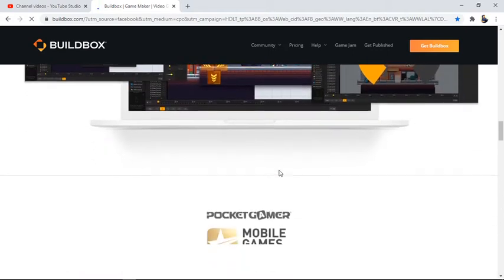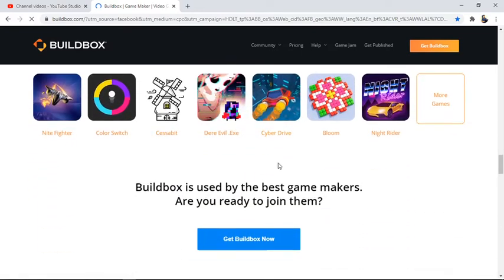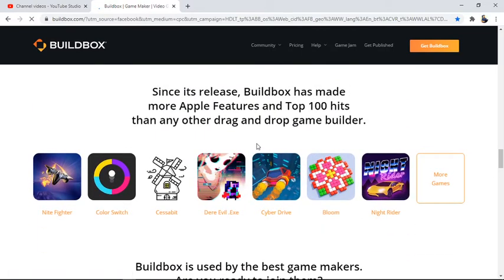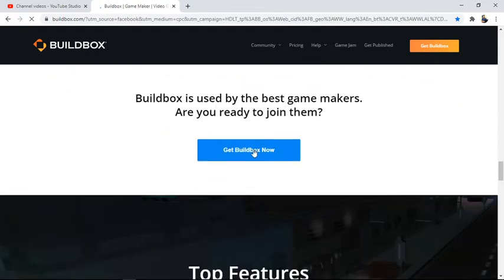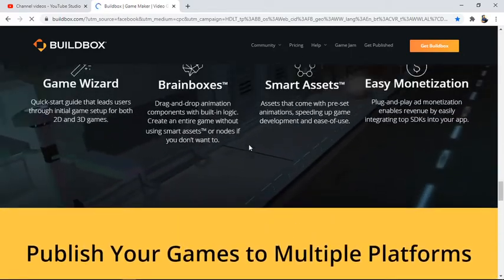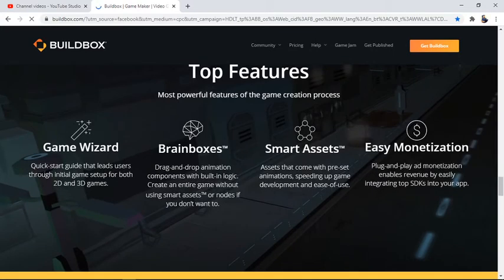There are so many games which have been developed with Buildbox only, and you can upload that game too. And Game Wizard is there: quick start guidelines leading the user through initial game setup for both 2D and 3D games, Buildbox smart assets, and earning monetization.